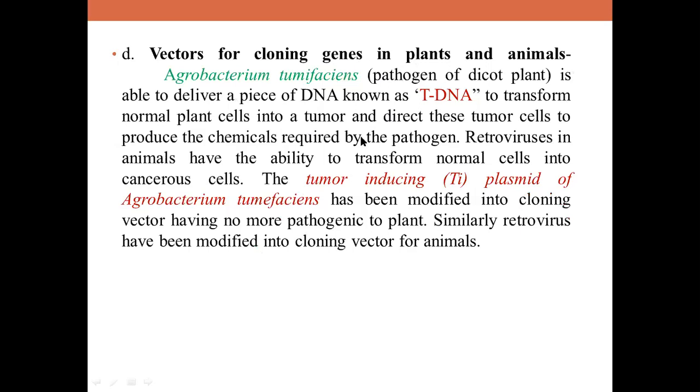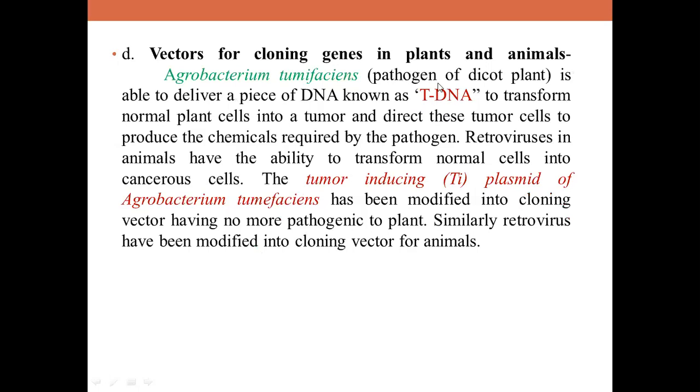Basically, in other words, I can say this bacterium is a pathogenic bacterium. Okay, and it converts normal cells into cancerous cells because of the presence of this natural plasmid, the Ti plasmid. Now you can use this Ti plasmid as a vector. How you are going to do that is, in the Ti plasmid there is a piece of DNA called T-DNA. T for transfer here, children.